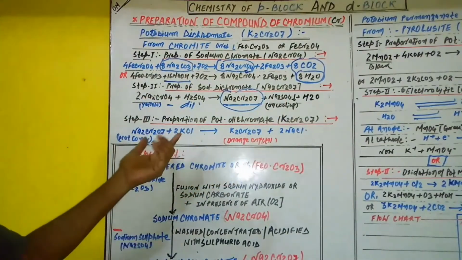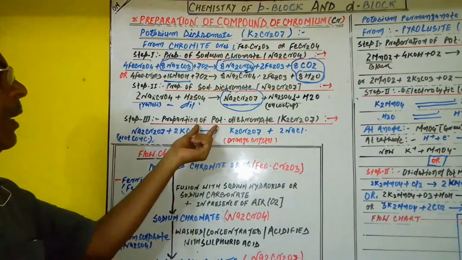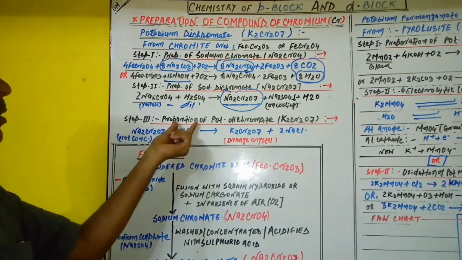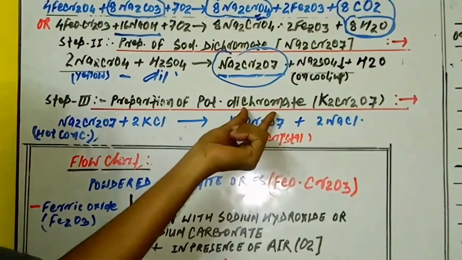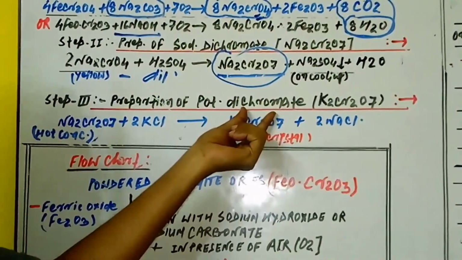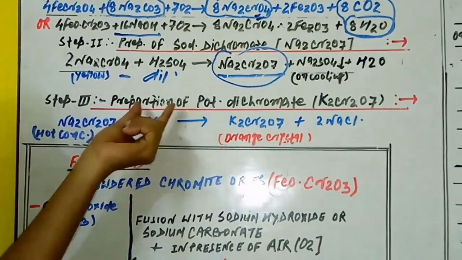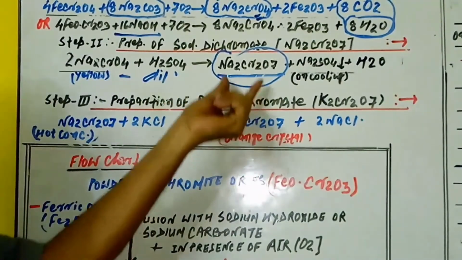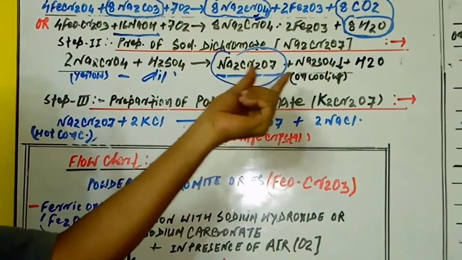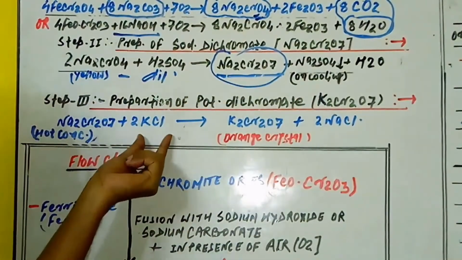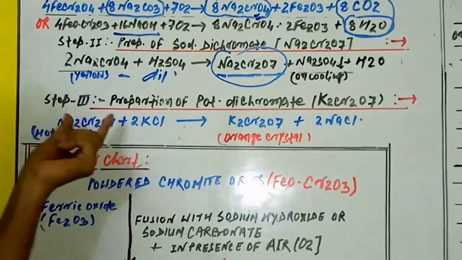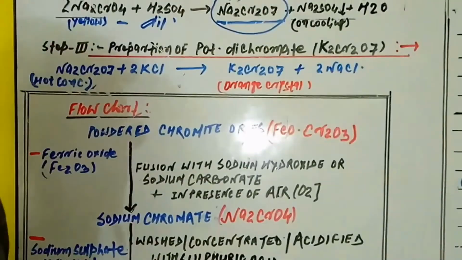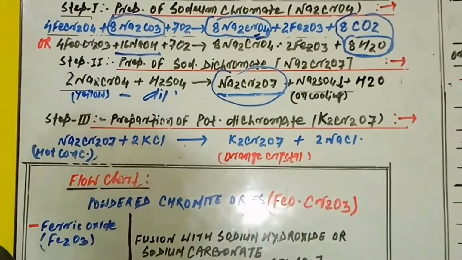You may also give the heading conversion of sodium dichromate into potassium dichromate, or more commonly, preparation of potassium dichromate from sodium dichromate by the action of 2 KCl.